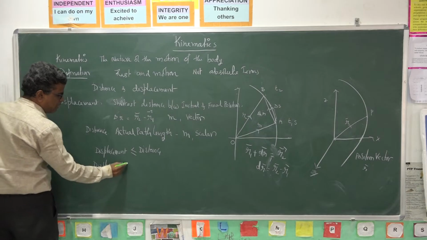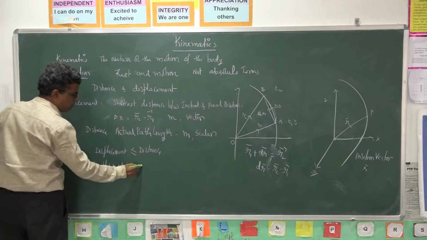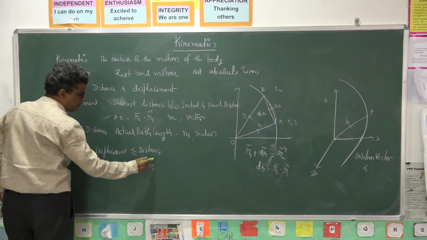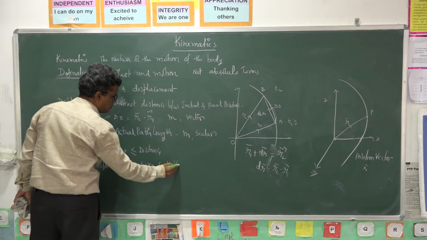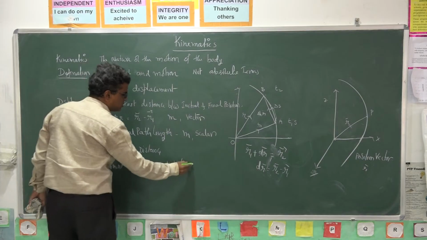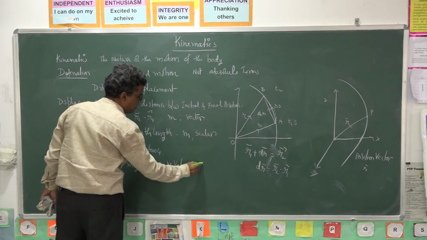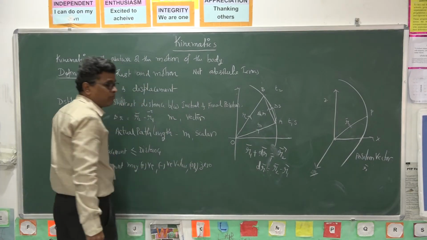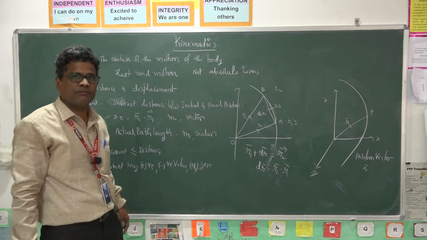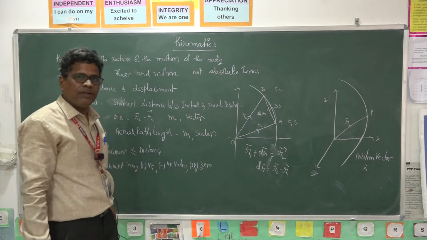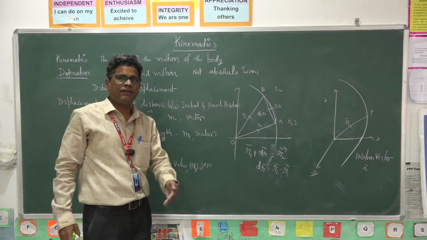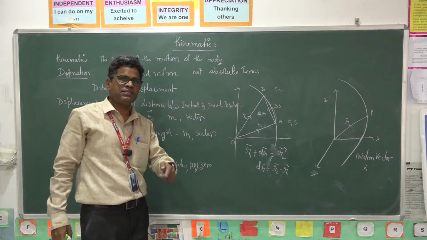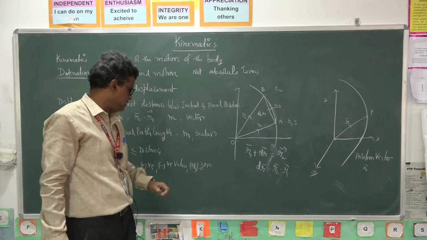Displacement may be a positive value, a negative value, or zero. If a body, after traveling a certain distance, again reaches its initial position, then the displacement becomes 0 in that case.